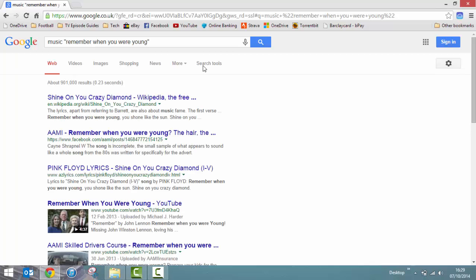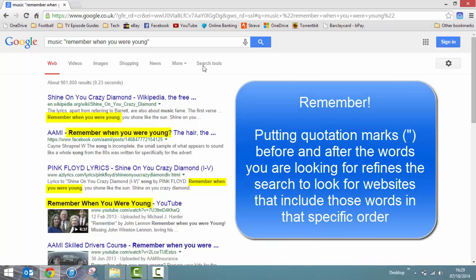So type that in there. That will find all the entries with that string of words as they are together, which is really helpful for finding the particular song you're after. And in this instance it's found what I was after, which is Shine On You Crazy Diamond by Pink Floyd, which is the first entry there.